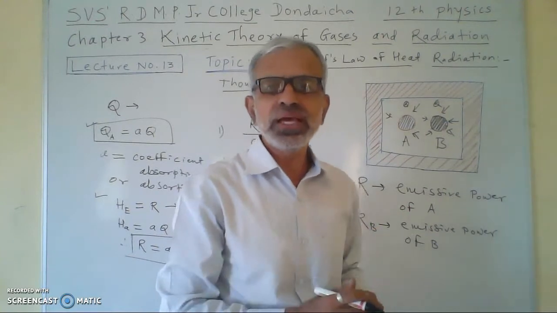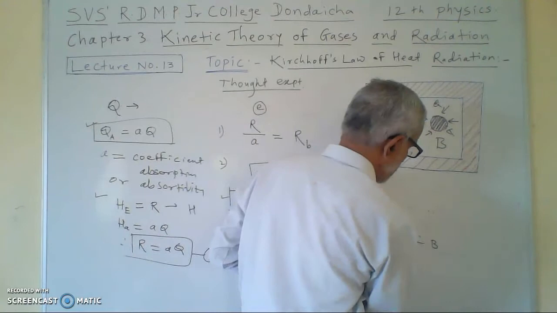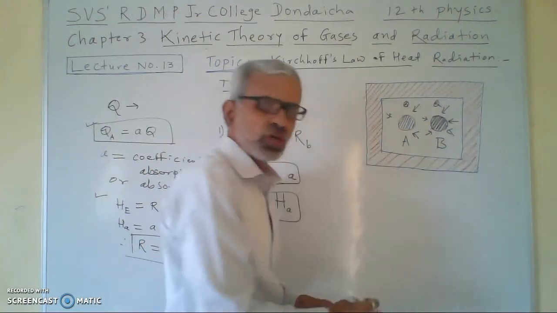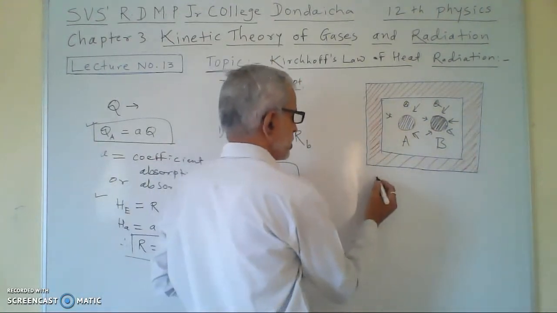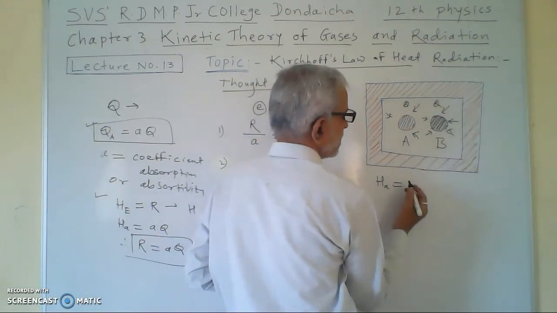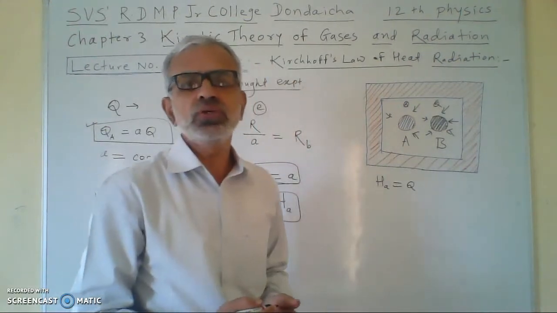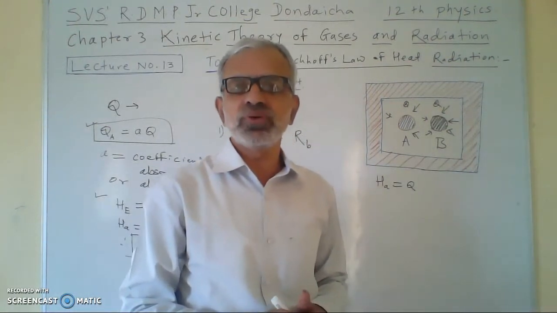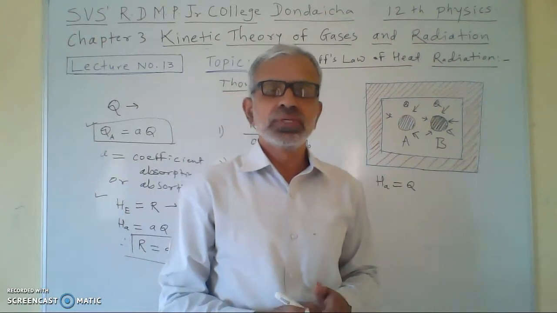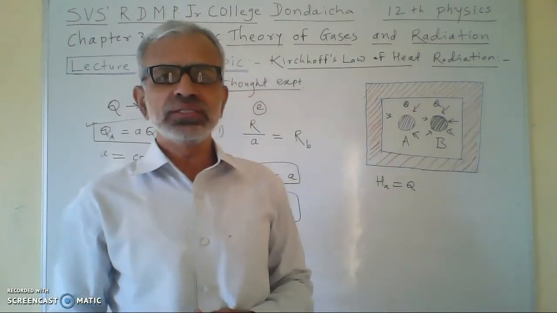So the heat absorbed by this perfectly black body will be equal to Q. Q is the total heat absorbed by the perfectly black body.